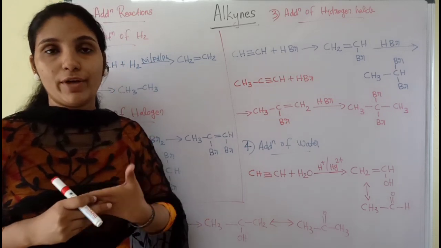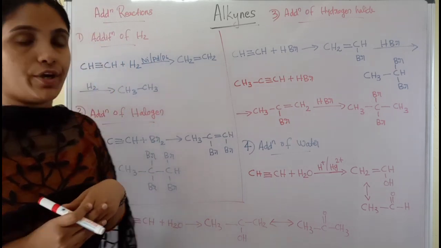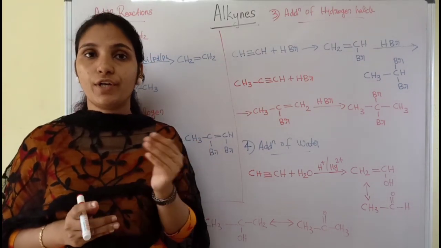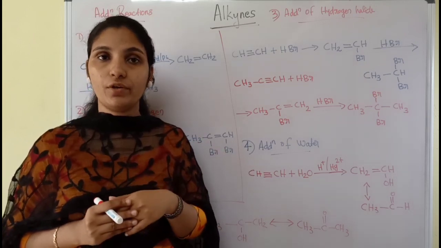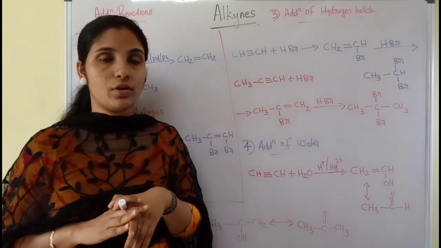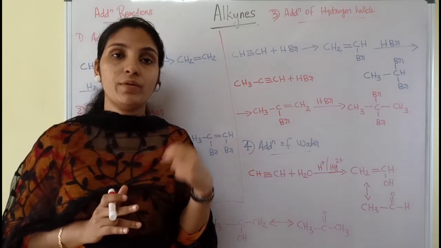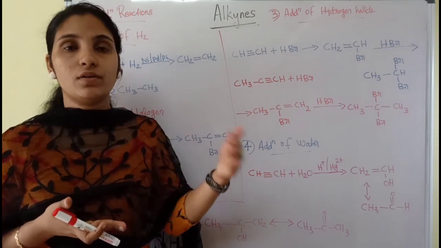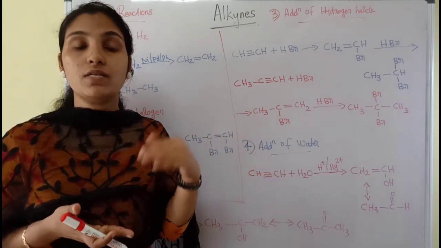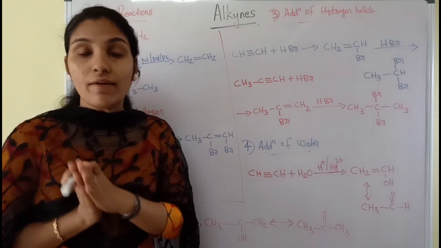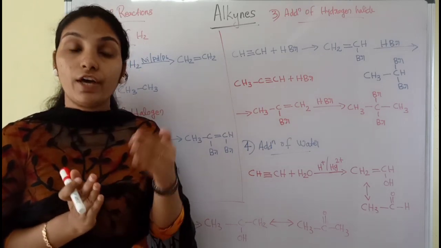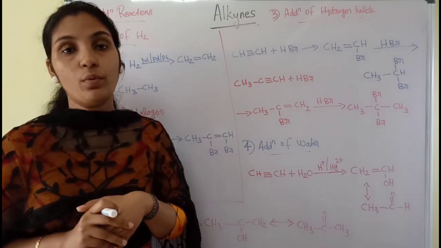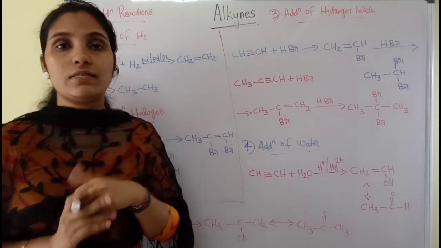Next chemical property is addition reactions. So already we know what happens during addition reactions. The unsaturated compound will turn to a saturated compound during addition reaction. And another point you should keep in mind before writing these addition reactions: if the alkene is unsymmetrical, it will follow Markovnikov's rule. In the same manner, the alkynes also, if unsymmetrical, will follow Markovnikov's rule during the addition reaction. Now let's write the reaction.